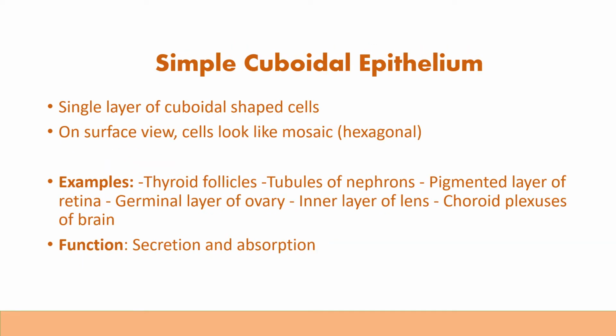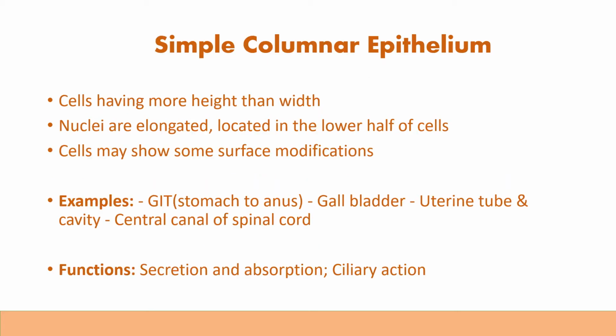Then simple cuboidal epithelium: a single layer of cuboidal shaped cells. On surface view you can see that the cells look hexagonal. Examples are the thyroid follicles, tubules of nephrons, germinal layer of the ovary, and choroid plexus of the brain. What is the main function of simple cuboidal epithelium? It is secretion and absorption. Then let us talk about the simple columnar epithelium. Here the cells have more height than width, as we have already seen in the diagrammatic representation.